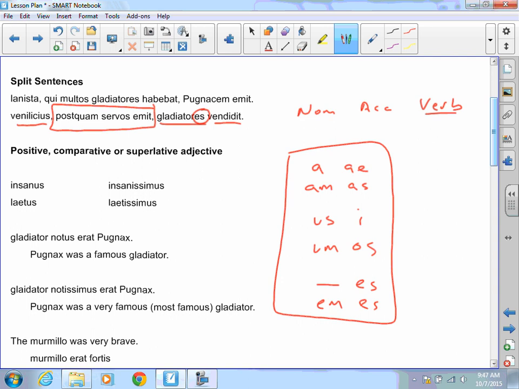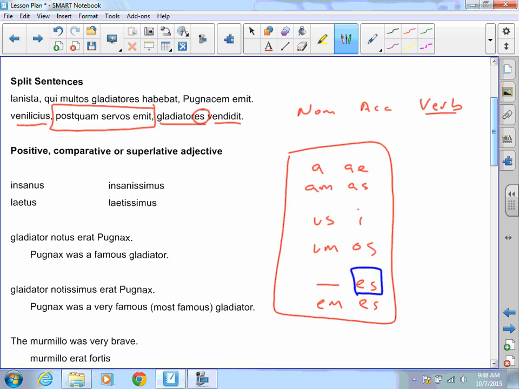Mercator is my second declension ending for the nominative, so that's my subject, the slave dealer. The gladiatores, like I said, has es. It could be this nominative here, but it is not.